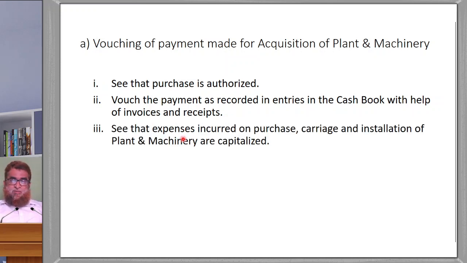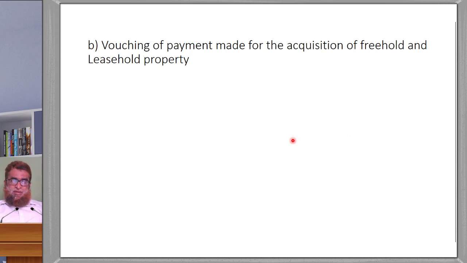Next one, see that expenses incurred on purchase, carriage and installation of the plant and machinery are capitalized. So here also we should confirm that payment in relation to the purchase or acquisition, carriage and installation of the plant and machinery are capitalized.